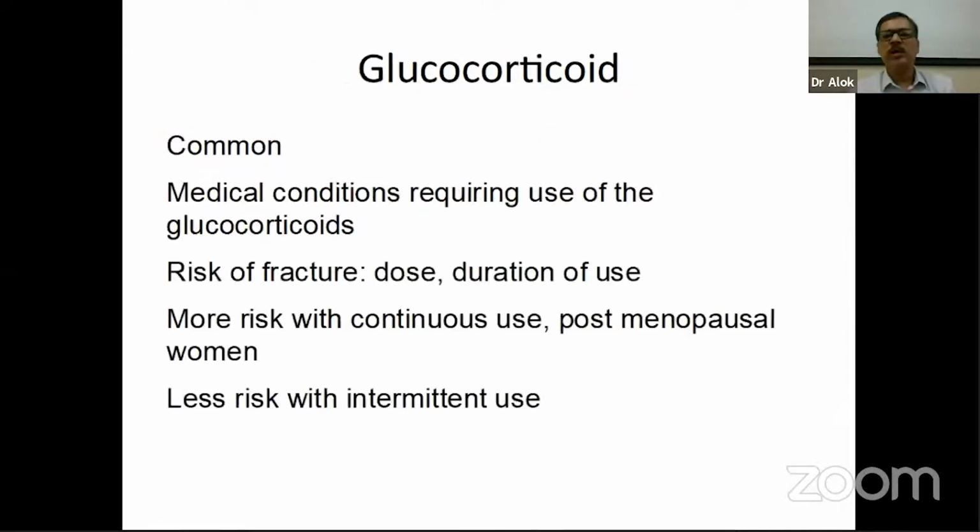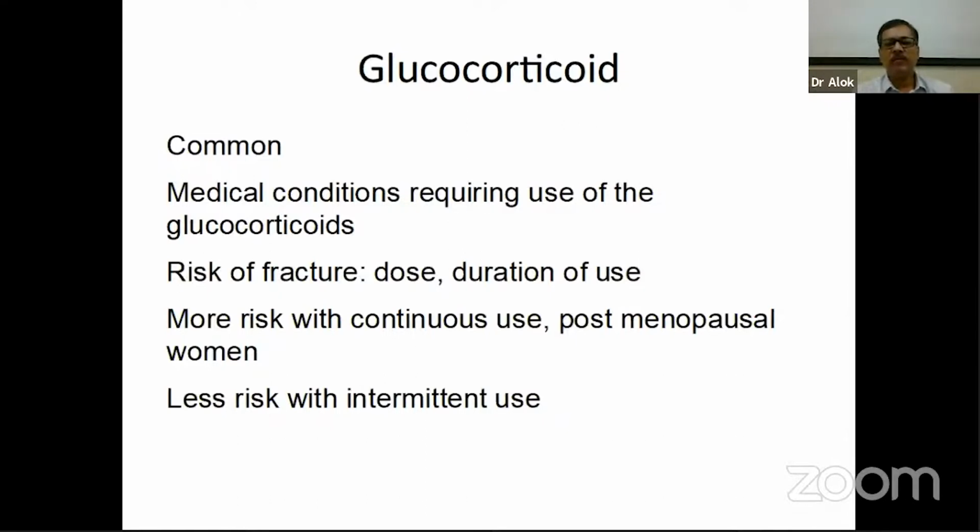Now, glucocorticoid use is quite common. All of us know, and with this pandemic of COVID-19 going on, glucocorticoid use is rampant now. Data from the US showed that at least 1% of the population was on long-term glucocorticoid. Many medical conditions which require glucocorticoids can also predispose the person to osteoporosis. And the risk of fracture with glucocorticoid use is associated with the dose and the duration of the use.